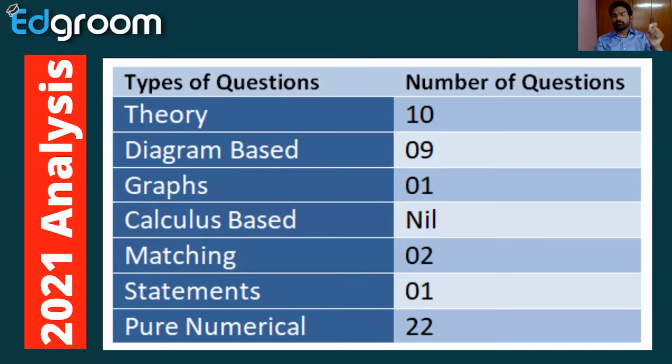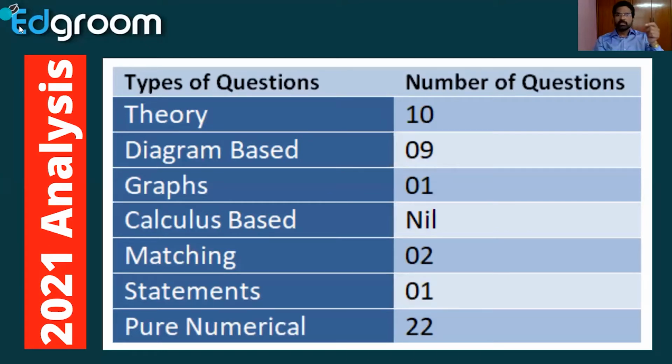Next category, calculus based part. Most of the students have a terrific fear about integration and differentiation parts. But if you see the analysis, there is no calculus based question in the 2021 paper, and I think all of you know the 2021 paper was a little bit tough.